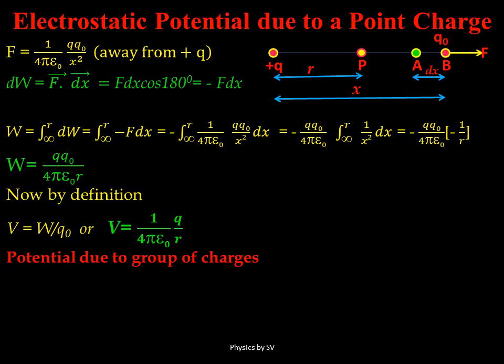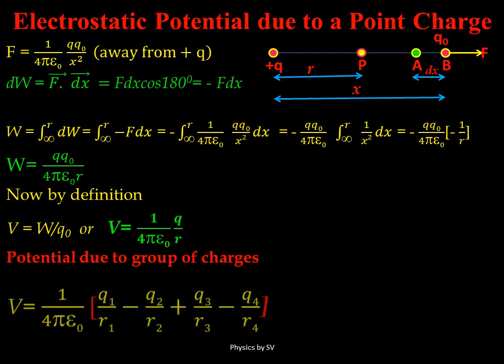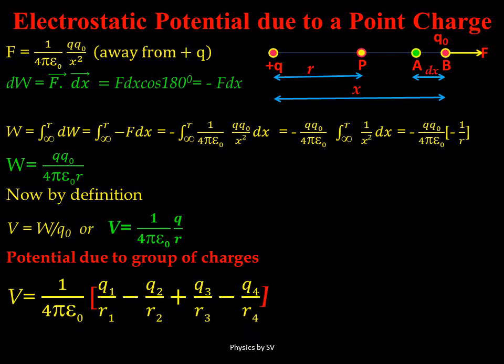If we have a group of charges, then due to potential being a scalar quantity, the sign of charges is taken into consideration. For example, if we take 4 charges Q1, Q2, Q3, Q4, and we need to write the potential due to these 4 charges, then we need to take into consideration the sign of the charges. For example, here Q2 and Q4 are negative, whereas Q1 and Q3 are positive.